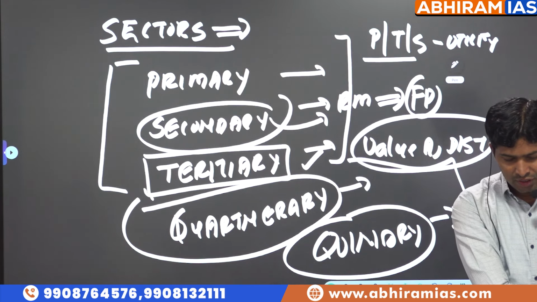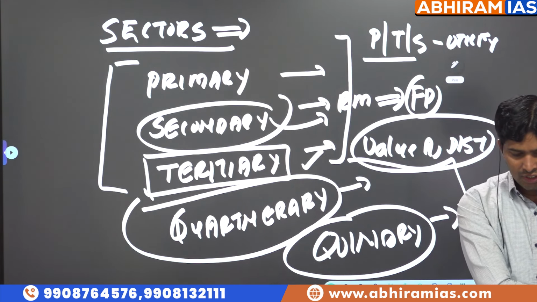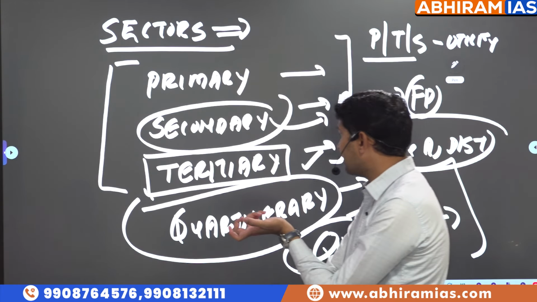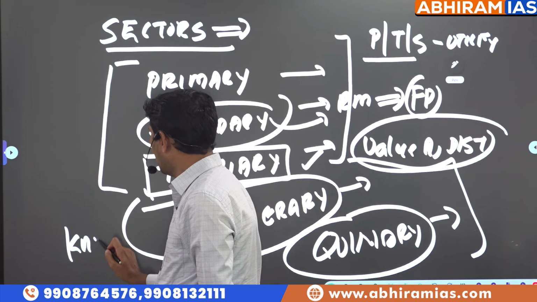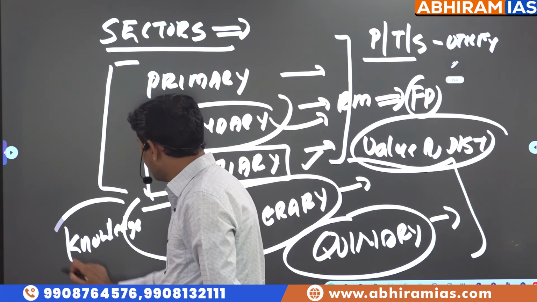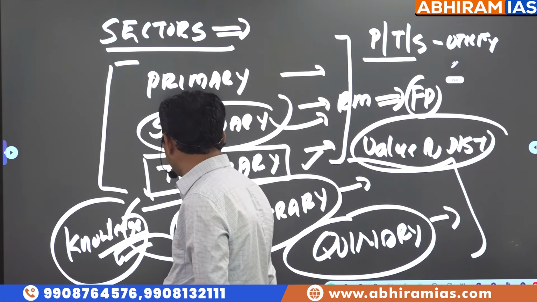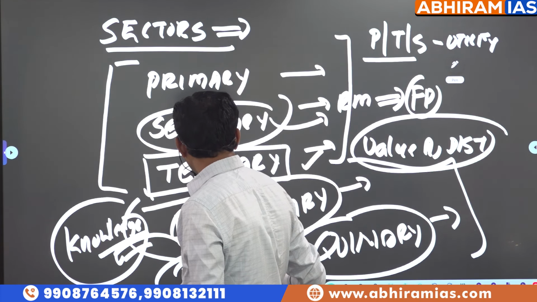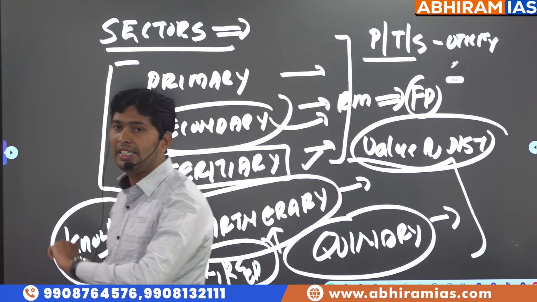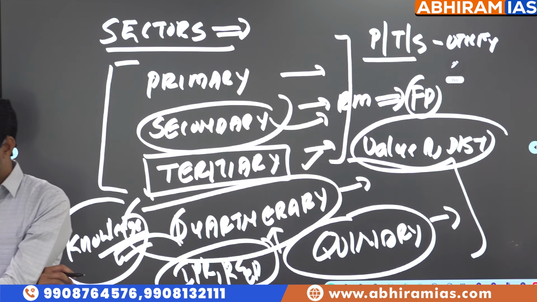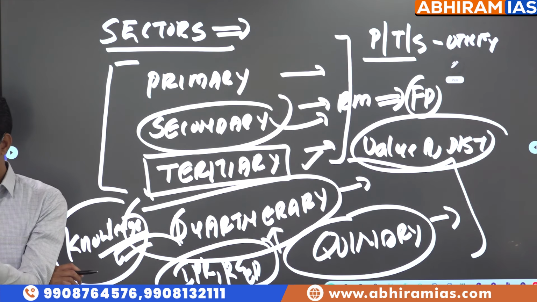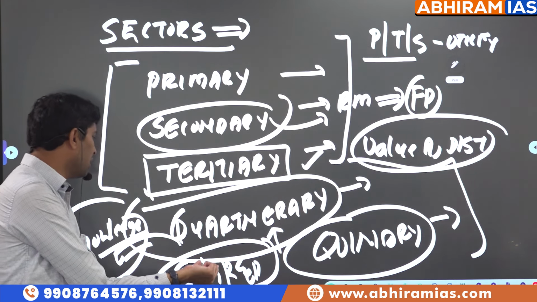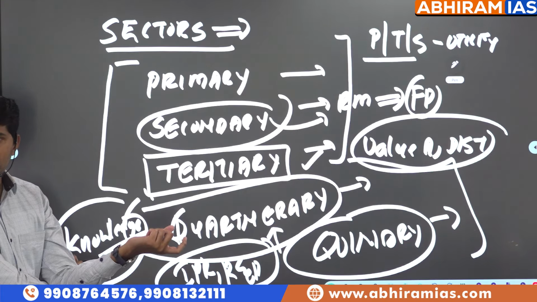Somebody is investing in research and development. When they're investing in research and development, through that they're developing some knowledge-based economy, or we call it knowledge economy. So this knowledge economy related IPR, research and development, should be considered as a separate sector. That is called quaternary sector. For national income estimation, we are not differentiating it. It's a word used. What is the meaning of quaternary sector? Related to intellectual property rights, related to R&D, research and development.